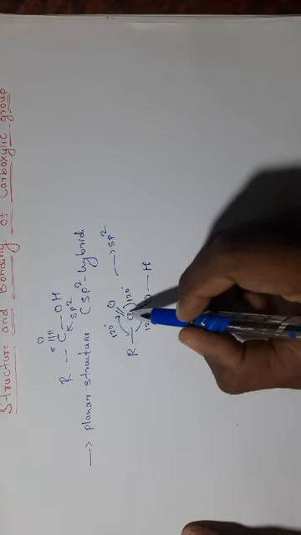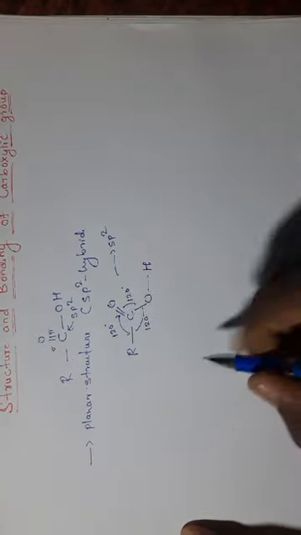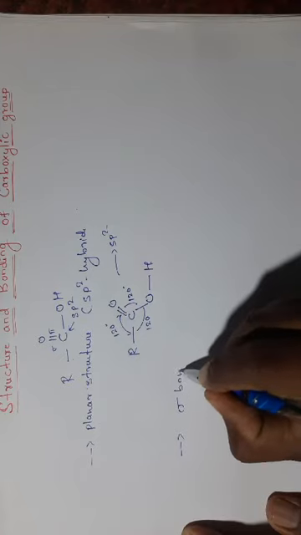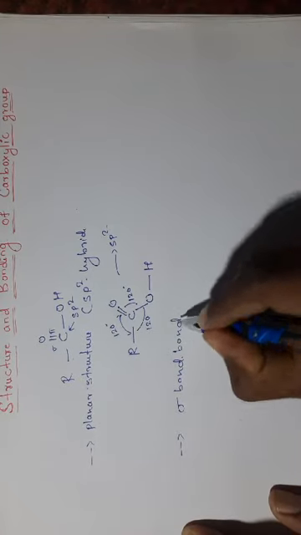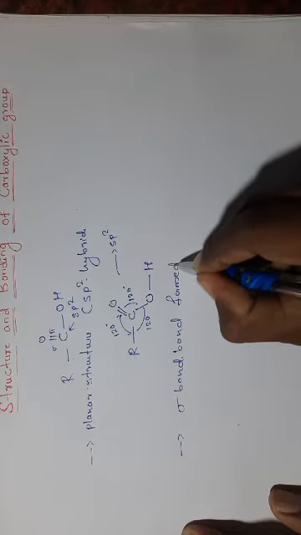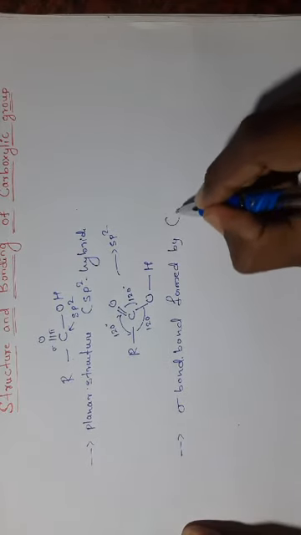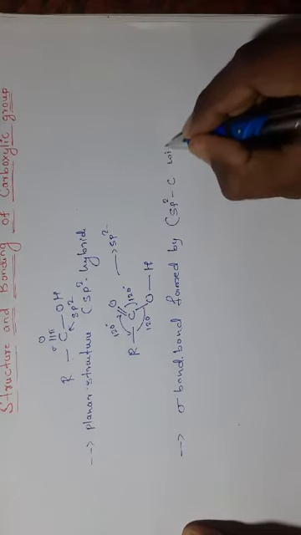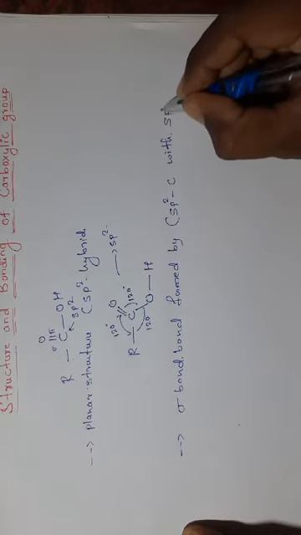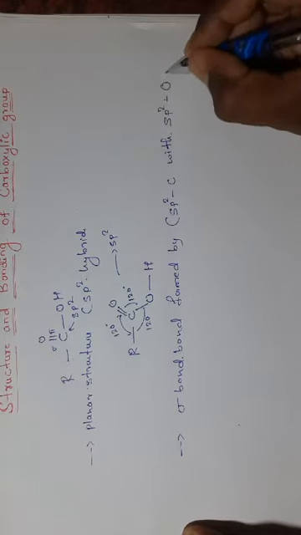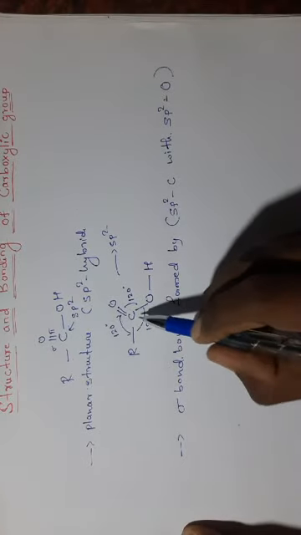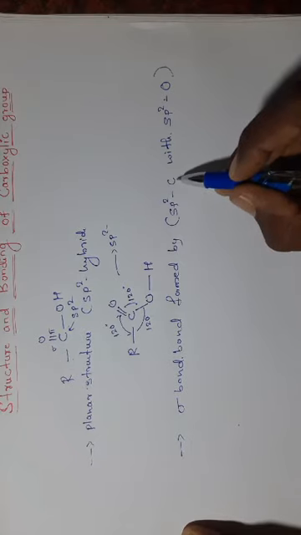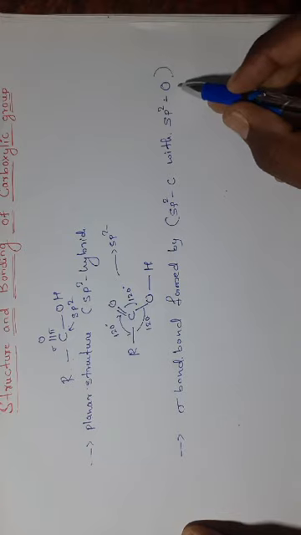Next, the sigma bond between the carbon and oxygen is formed by overlapping of the sp2 orbital of carbon with the sp2 orbital of oxygen.